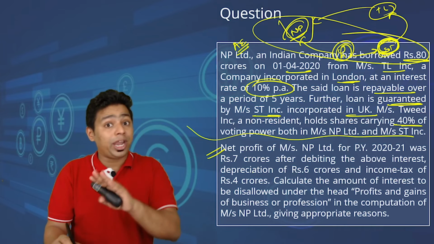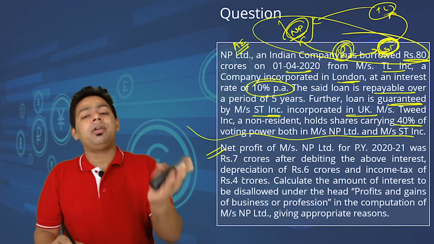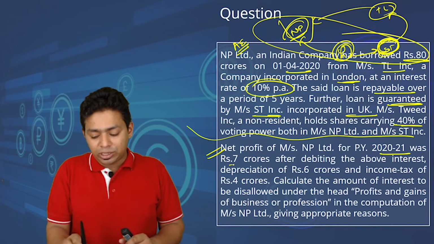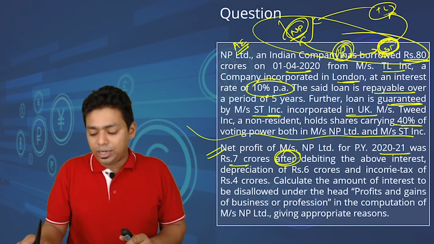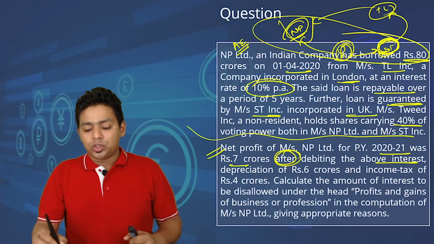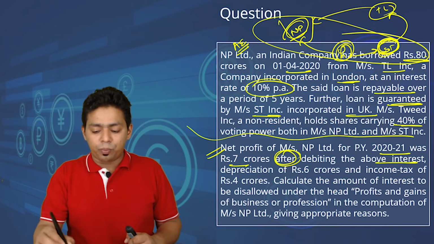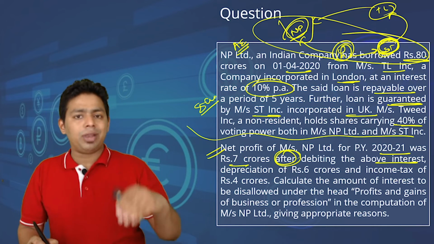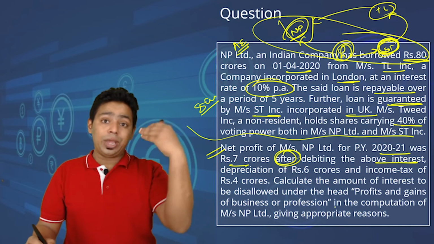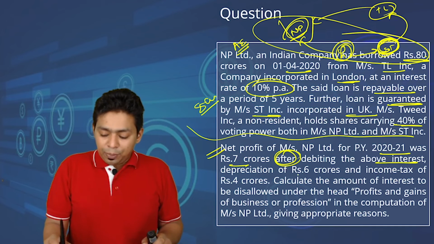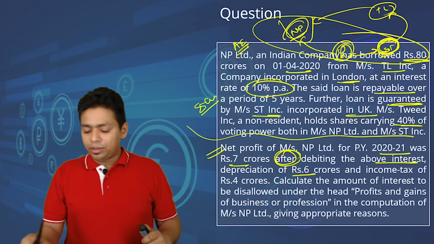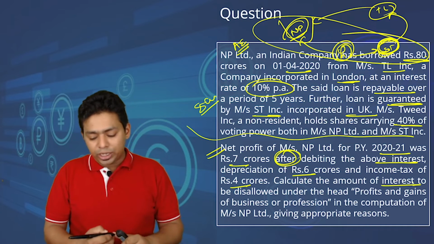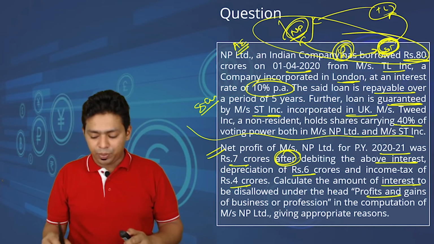Net profit. We don't want net profit. We want EBITDA, but they have given us net profit. Net profit for the previous year 2021 was 7 crore, after debiting the above interest. So what will be the interest? 80 crore into 10% is equal to 8 crore. This we will reverse, we will add back because we want to reach EBITDA. Depreciation of 6 crore, add back. Income tax of 4 crore, add back. Calculate the amount of interest to be disallowed under the head PGBP.